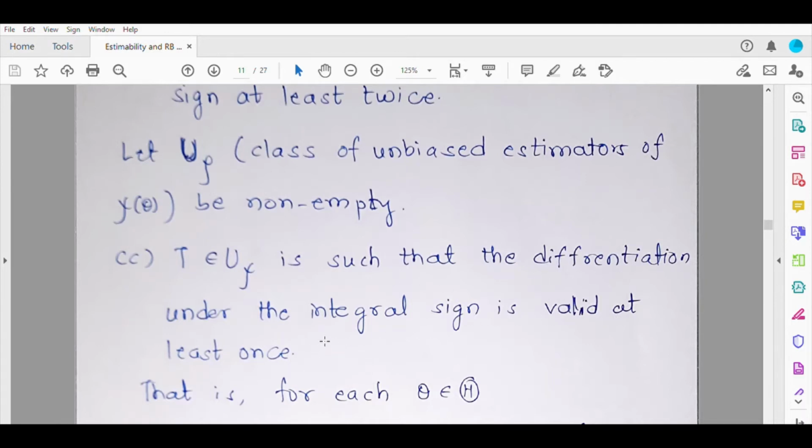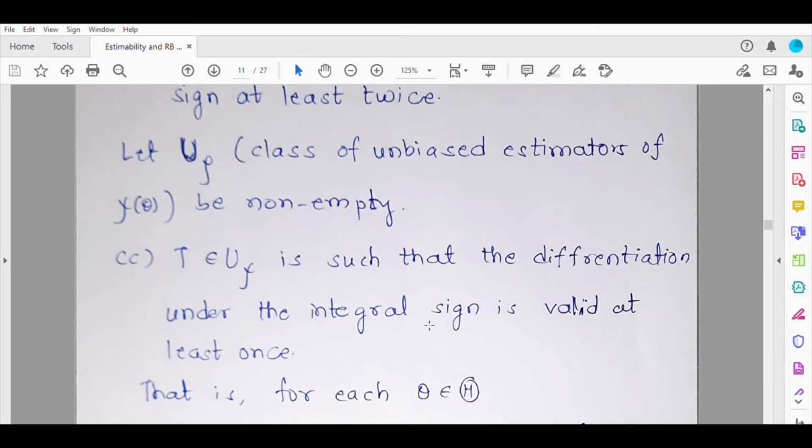It means if you integrate T, or some function of T, with respect to the joint PDF, then when you differentiate with respect to theta, you can take the differentiation inside the integration. This is what we mean by this condition.